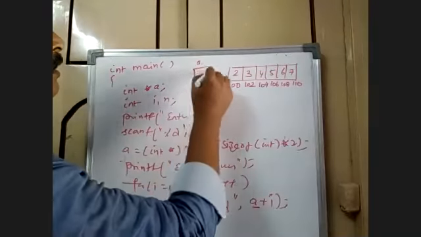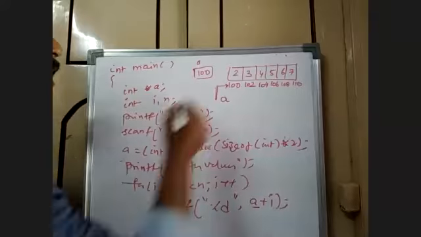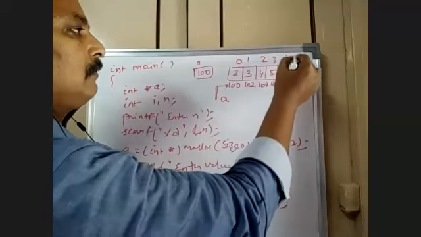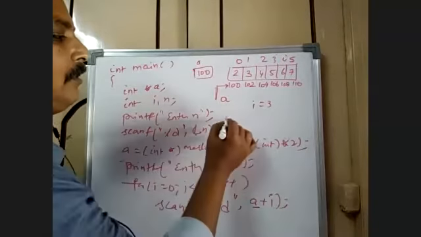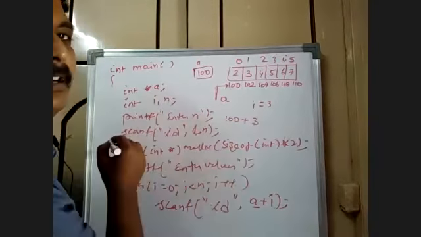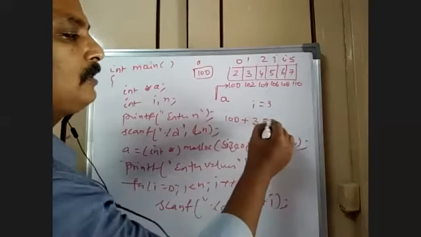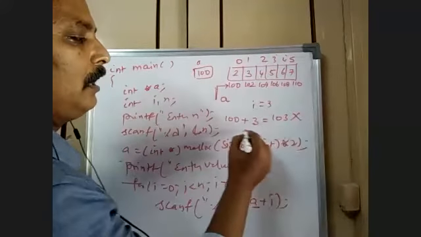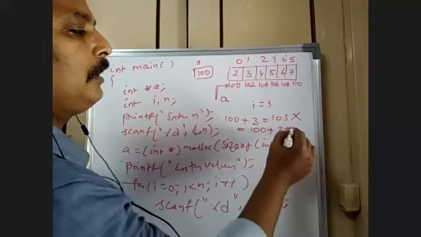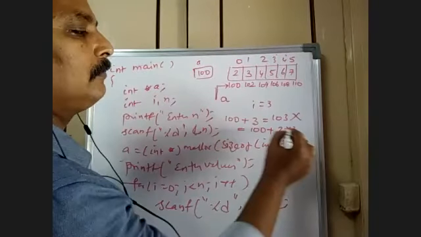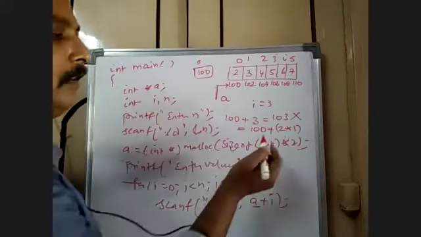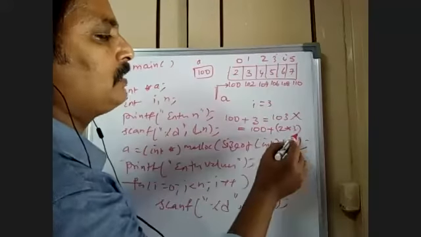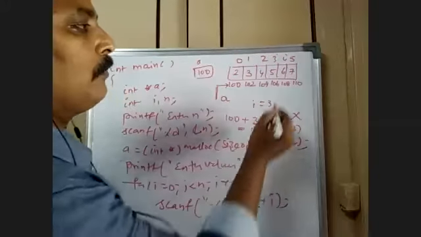A has got 100. That's it. Okay. Now from the 100 address, suppose the index value is 3. 100 plus 3, from the 100 address, the third element. So 100 plus 3 means it's not 103. This is 100 plus 2 into 3. So 100 plus 2 into 3 means that is 106. Right. So 106 means 5.